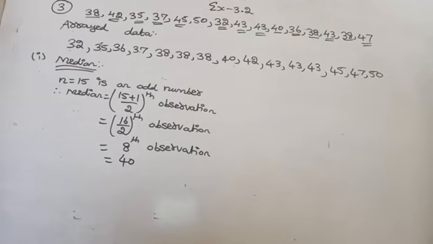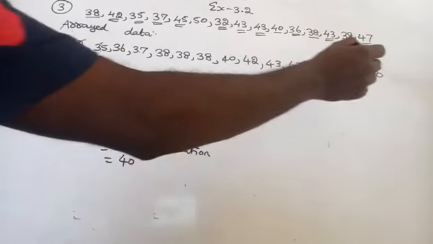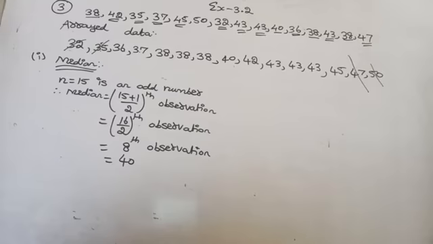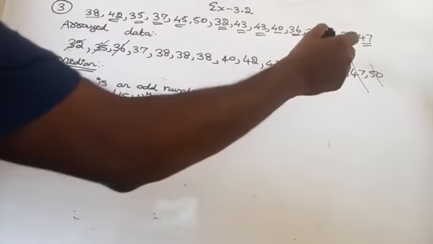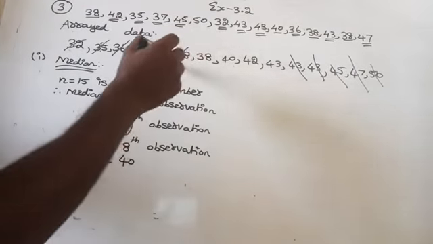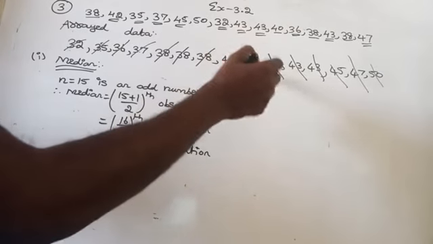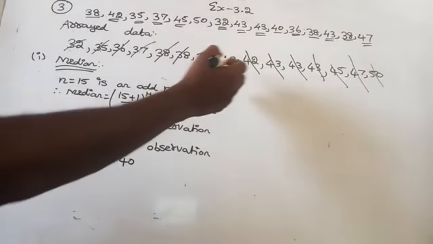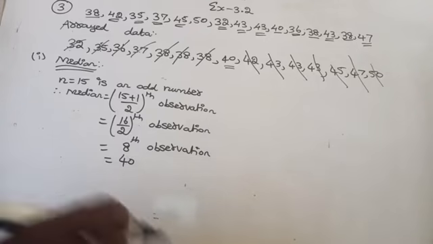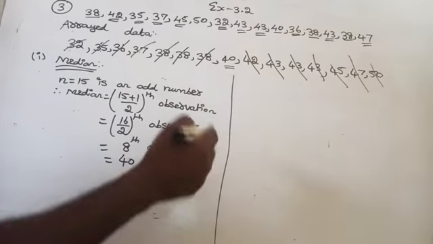Otherwise, what you can do: after arranging the data, strike out the first and last, second and second last, third and third last, fourth and fourth last, fifth and fifth last, sixth and sixth last, seventh and seventh last. Then what is left out? Only one number is left out, that is 40. If two numbers are left out, you have to take the mean of those numbers. That is also easy, I will explain. Now come to the second part.